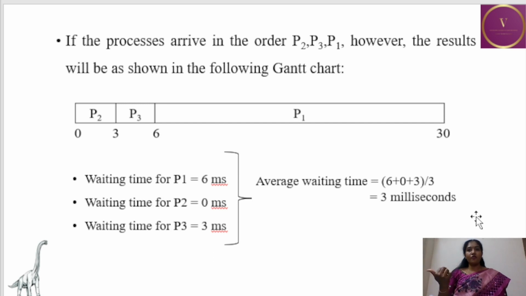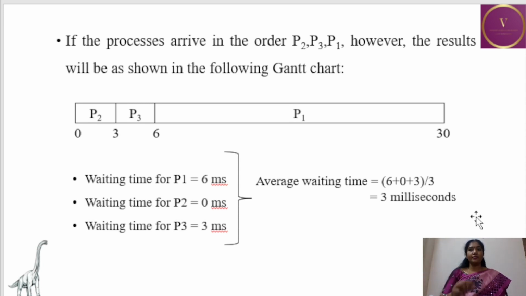The waiting time of process P3 will be 3 milliseconds, and after that it will use the CPU for another 3 milliseconds. Process P1 has to wait for 6 milliseconds, and it will use the CPU for the next 24 milliseconds. So in total, the CPU will be occupied for 30 milliseconds.